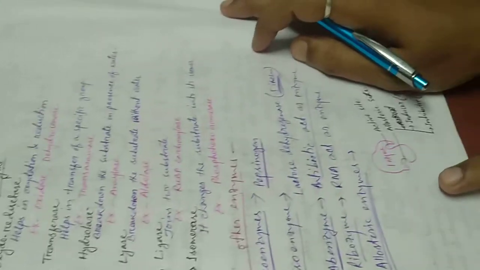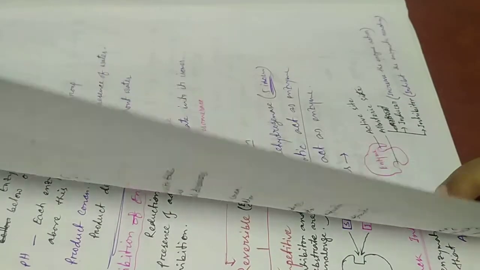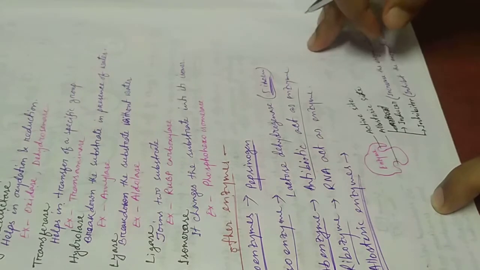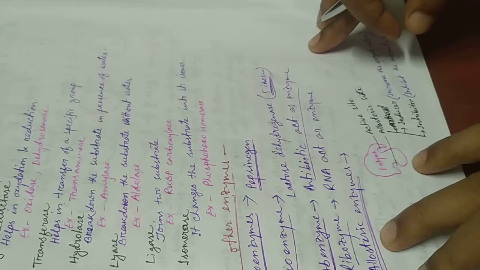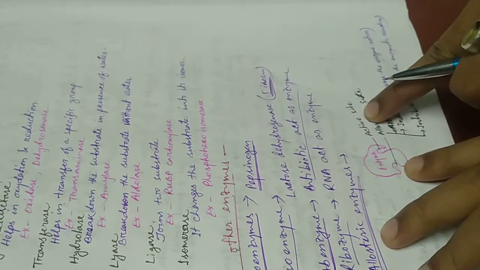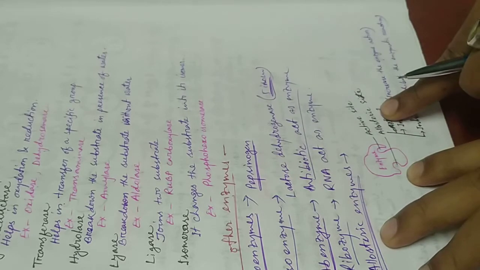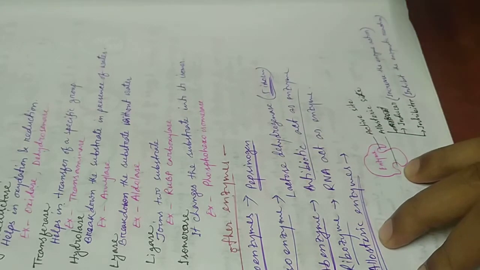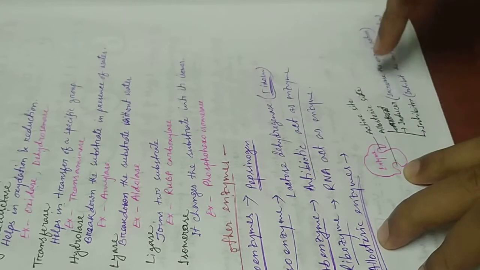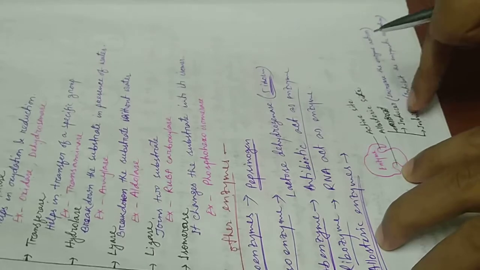Then allosteric enzyme. All enzymes have an active site. But if any enzyme contains more than one site, those enzymes are called allosteric enzymes. One site is called the active site, in which the substrate gets attached, and another site is called the allosteric site, where other substances attach to the enzyme. Those substances which attach to the allosteric site of an enzyme are classified into two groups: inducer and inhibitor.